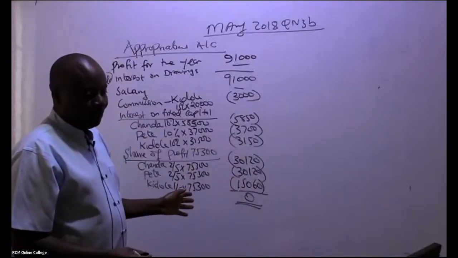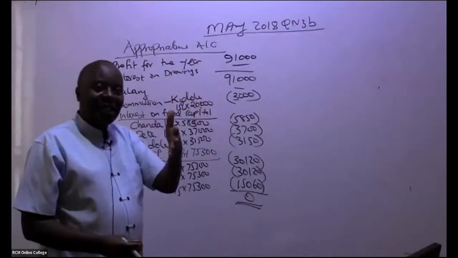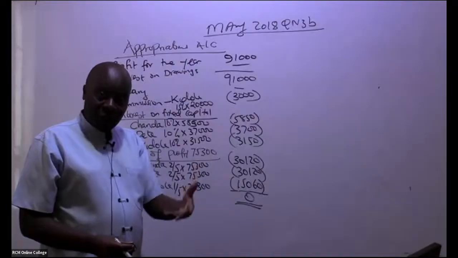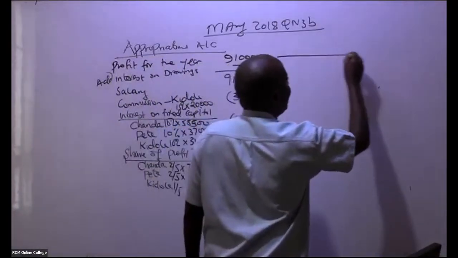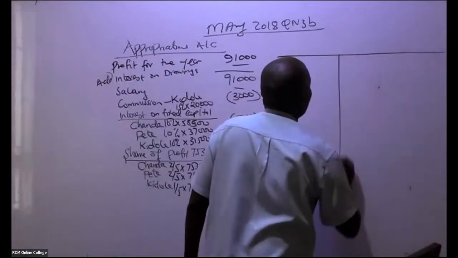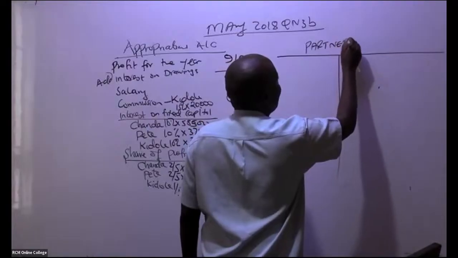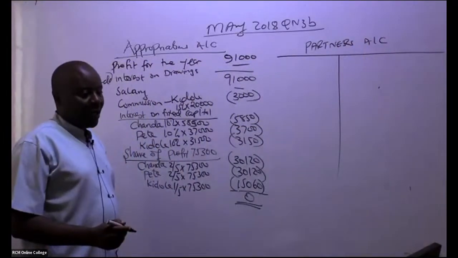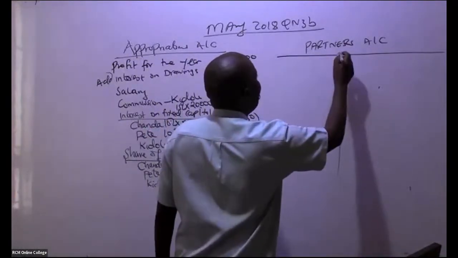Now, once I have this appropriations account, practically, this is something I normally see happening at the end of every year because I run a partnership. So in this case, you go ahead and give us just an account called partners account. So this partners account, what do we have here? We have description,